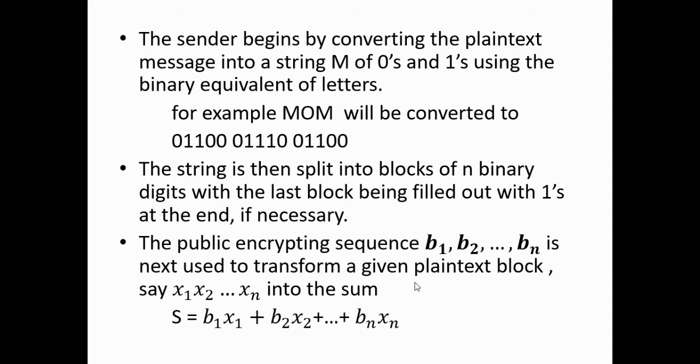So if I want to take 4 digits at a time, then these 4 will be taken, then the next 4. If we are not able to complete the last block, then for that space we will take ones. The public encrypting sequence B1, B2, ..., Bn is next used to transform a given plaintext block, say x1, x2, ..., xn. This is x1, this is x2, this is x3, this is x4, this is x5.